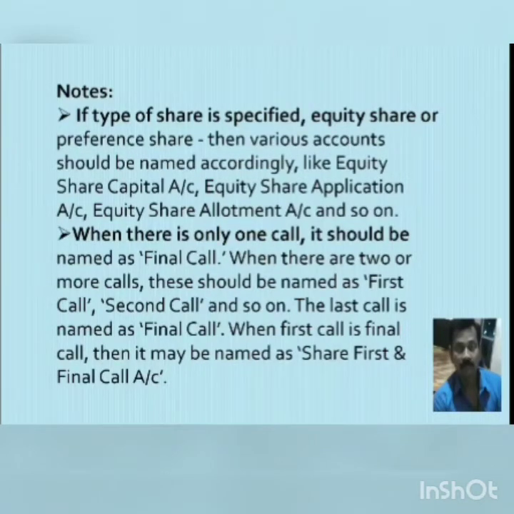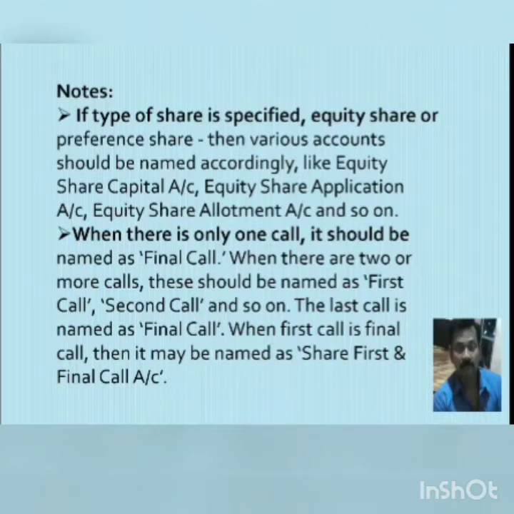Now there is something that you have to keep in mind. If the type of share is specified as equity share or preference share, then various accounts should be named accordingly, like equity share capital account, equity share application account, equity share allotment account, and so on.